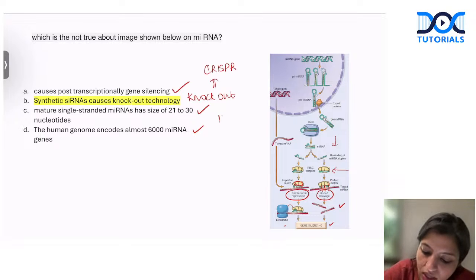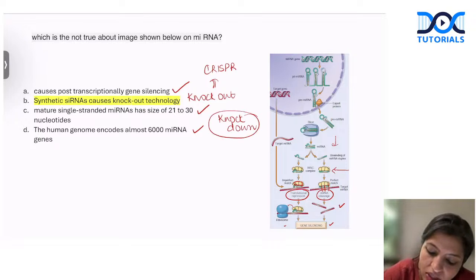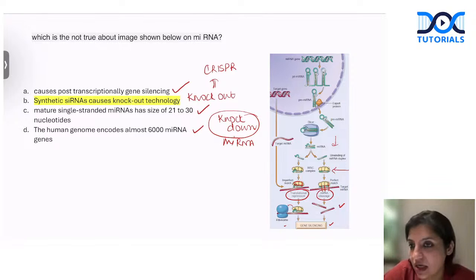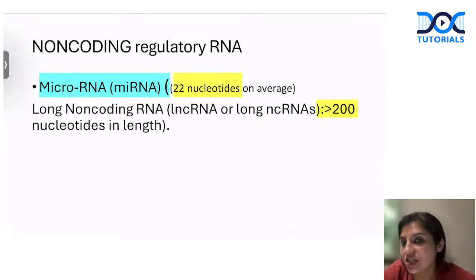So microRNA is a knockdown technology, because it does not break the DNA. It just breaks the RNA. So it's a knockdown technique. Perfect, Kartika. You've already told the answer. So what are the other points that you have to remember?